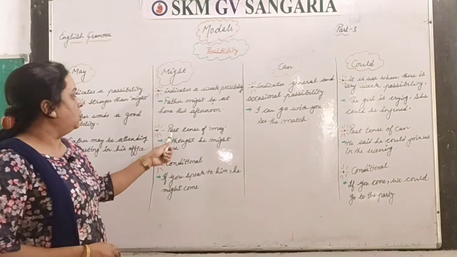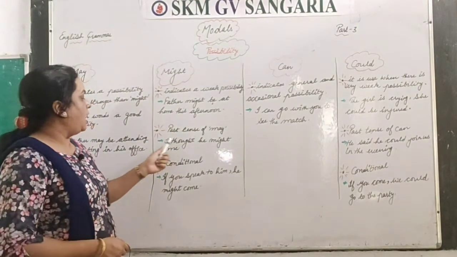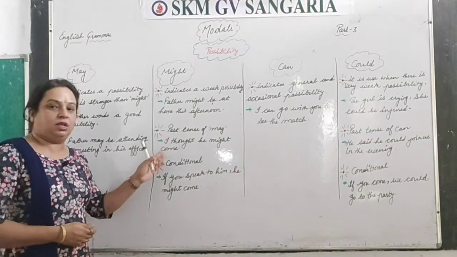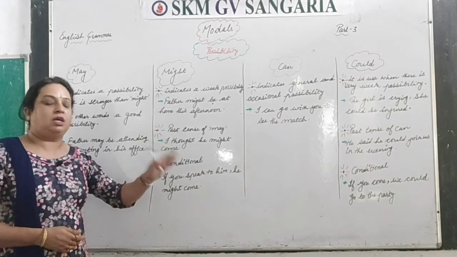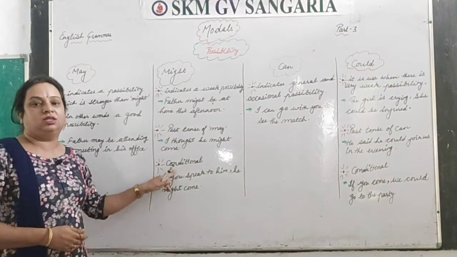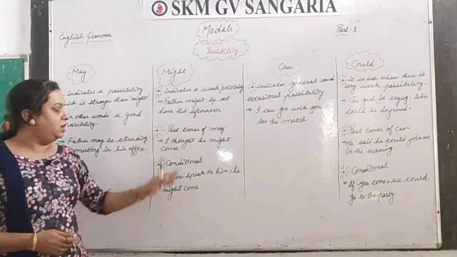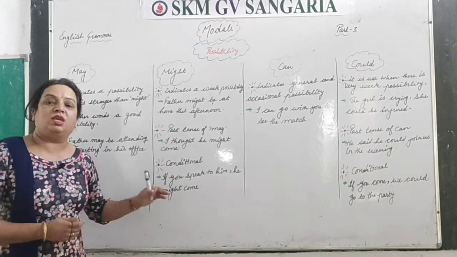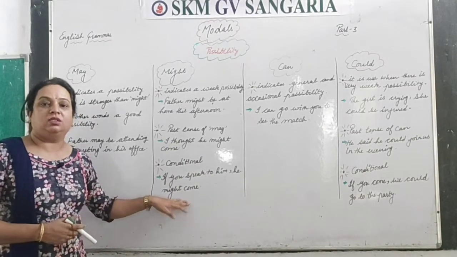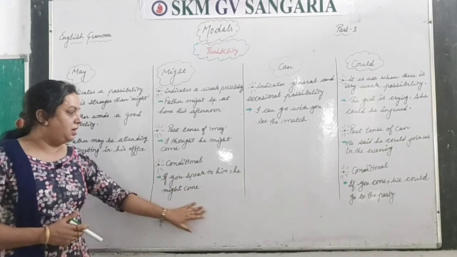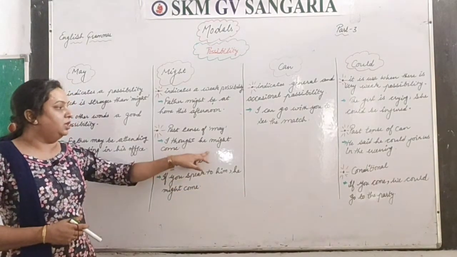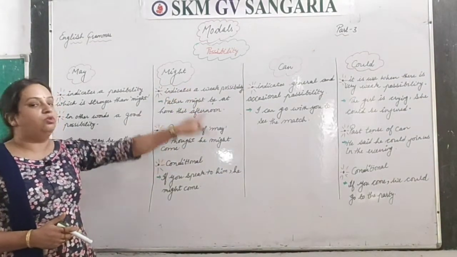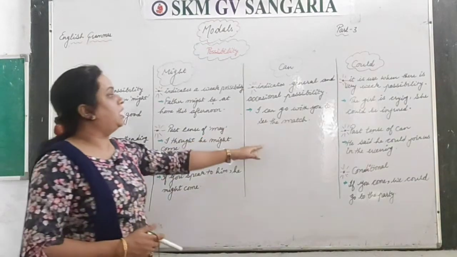The second use of this is the past tense of may. And here you can say, I thought he might come, which is also a possibility we are expressing, to show past possibility. And in conditional sentences also we can use might. If you speak to him, he might come. If you do that, he might come, when there is a weak possibility, right? So in conditional sentences, that's the past tense of may, and this indicates a weak possibility, so there you have to use might.